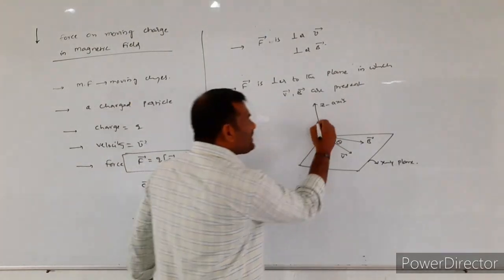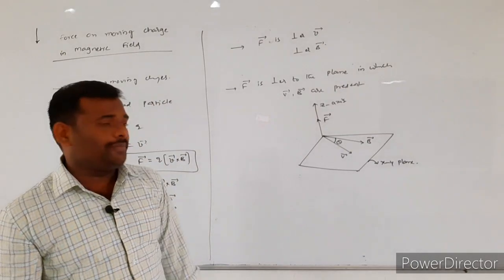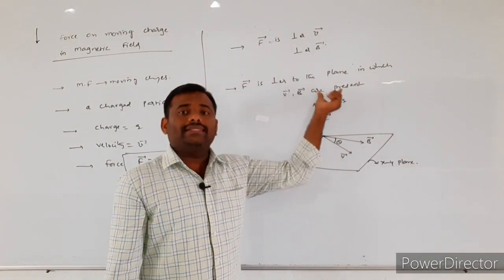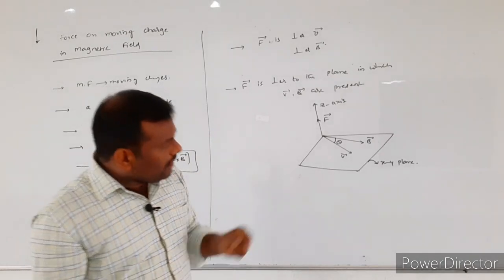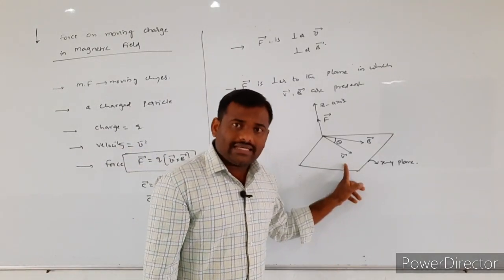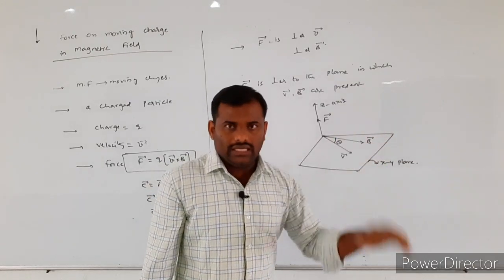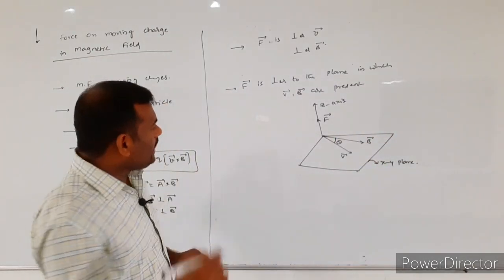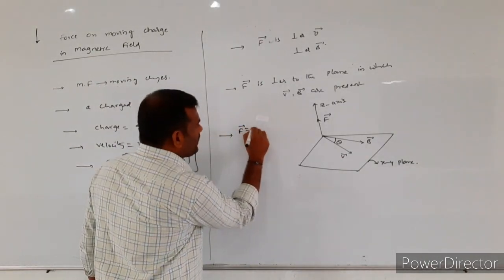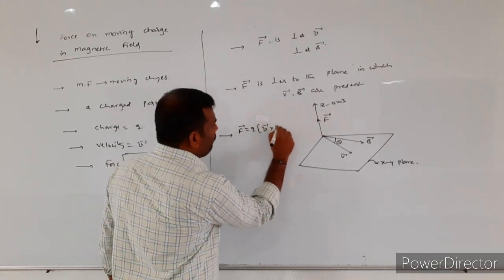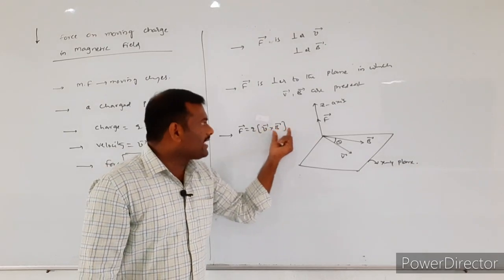So whatever force is acting on the charged particle will be represented along the Z axis, whereas the velocity vector V bar and B bar will be placed in the XY plane only. And moreover, two points we have to discuss. What we wrote here: F bar is equal to Q into V bar cross B bar.